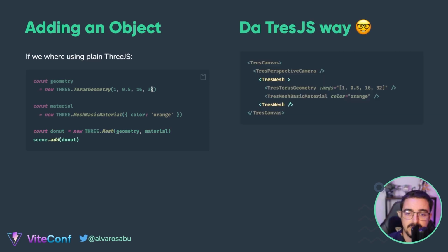In TresJS, it's way simpler. So you have a Tres Mesh component, and you can pass as a slot the Tres Torus geometry, and look at the arguments here. Whenever you want to pass the constructor arguments, you can do it as an array in a property called arguments, okay, or args. Then you can pass the Tres Mesh basic material, and you pass a property.